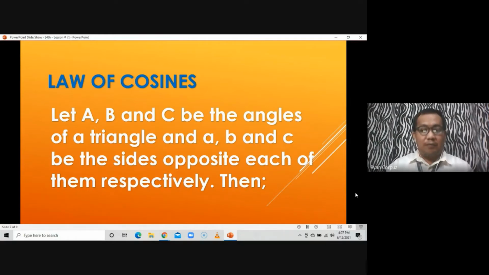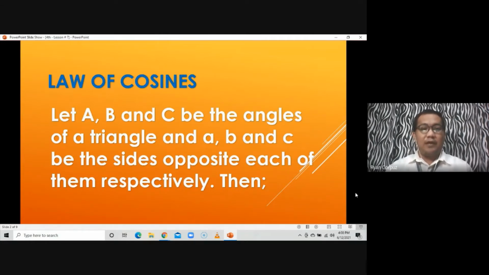Di ba, we made mention already that if you do have a given triangle, and for example you name it A, B, and C, so the angle A, ang katapat niya dapat ay side a. Kapag side na pinag-uusapan natin, we use small letters, but if we are pertaining to the angles, we are using capital letters.